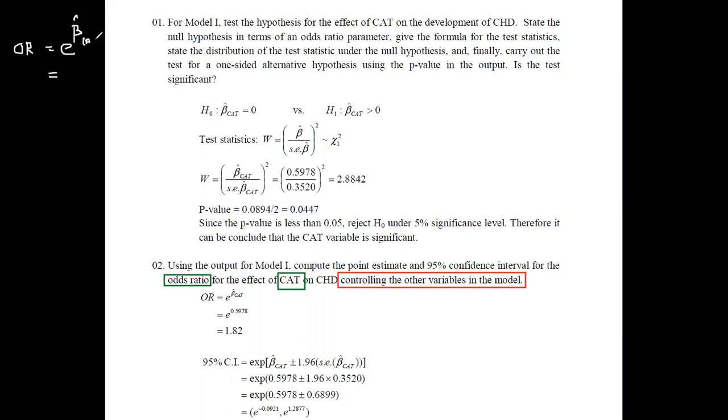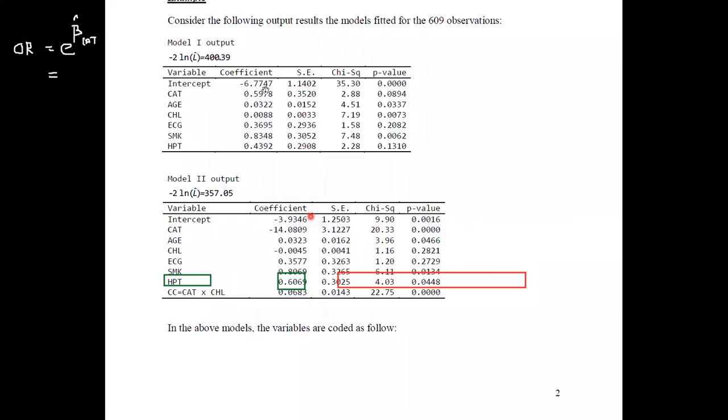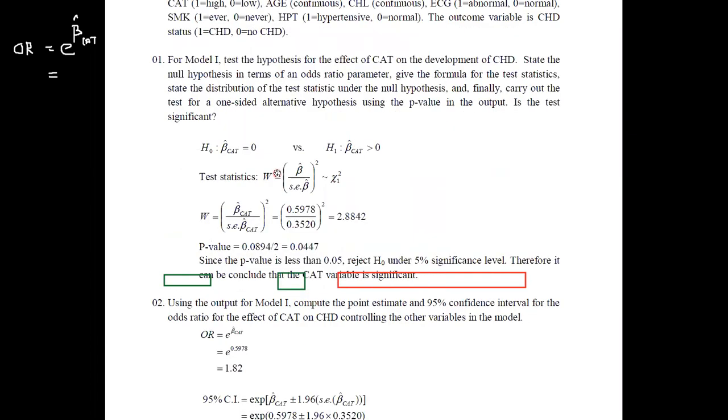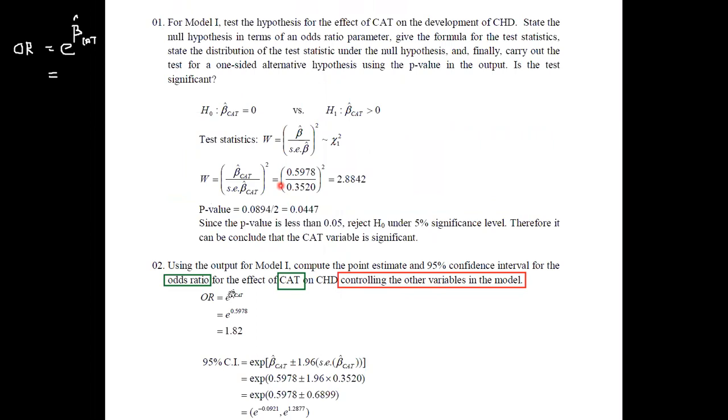Here you can see the estimated coefficient value. For the cat variable, the estimated value is 0.5978. Therefore, you can substitute that value in this beta hat cat value. Then you can get the odds ratio as 1.82.